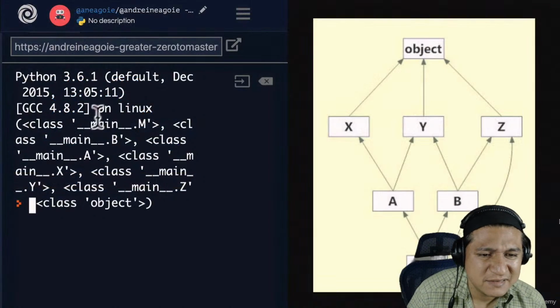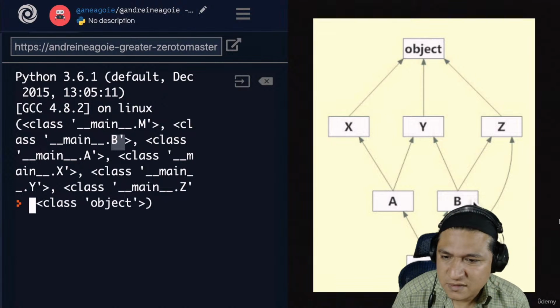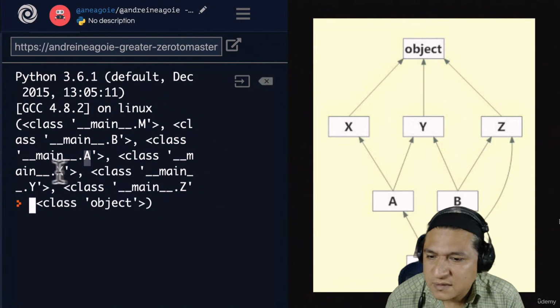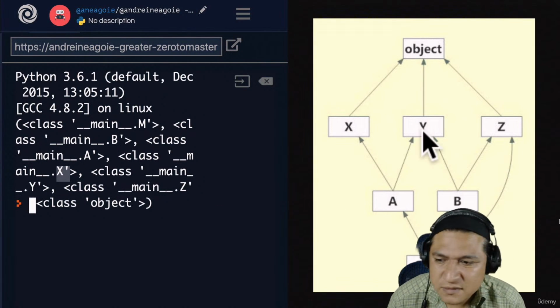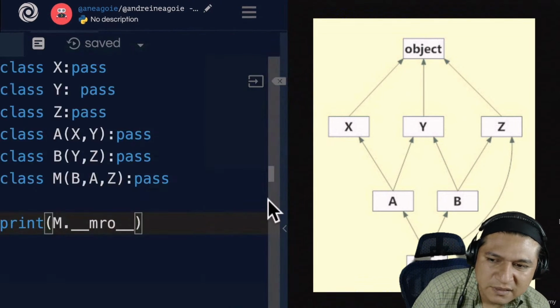So the first thing we have is M. Then we check B. And then we check A. And then we check X, then Y, then Z, then the class object. Is that what you guessed? Let's look at the code. Okay, so why?